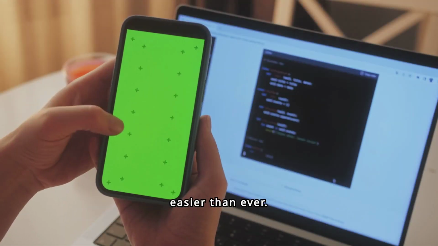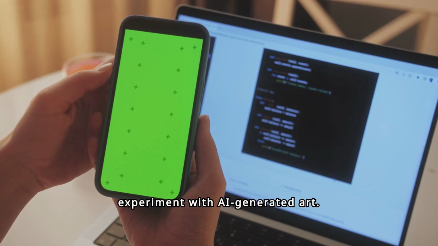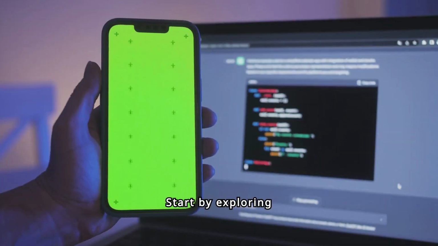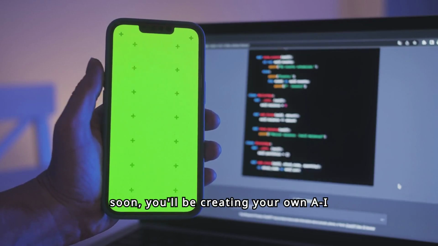Creating AI art yourself is easier than ever. With accessible tools and software, anyone can experiment with AI-generated art. Start by exploring online tutorials and resources to understand the basics, and soon you'll be creating your own AI masterpieces.